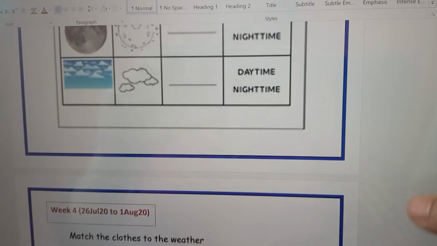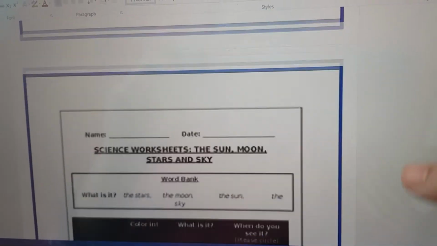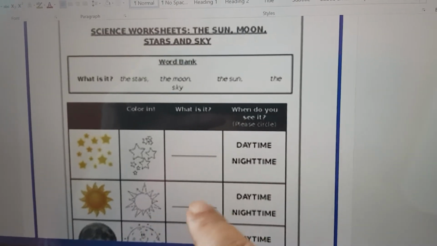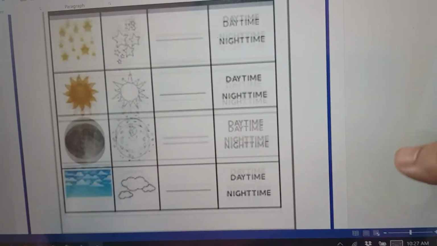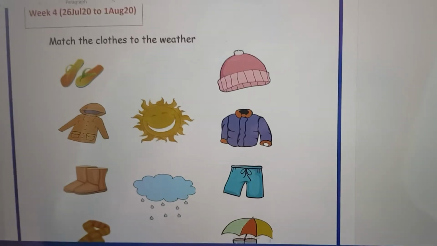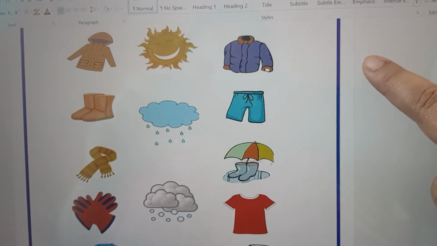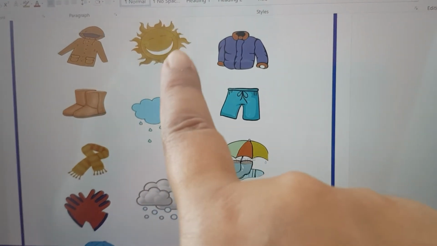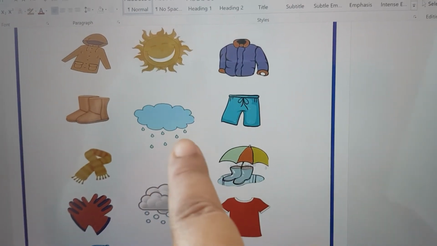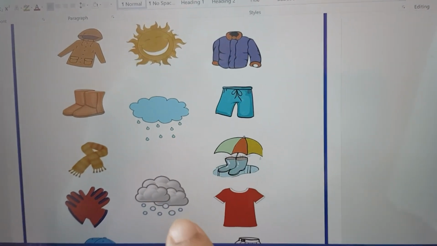This is week 3 activities, 2 exercises. One is matching and one is coloring the picture, naming the picture, and when do you see it, daytime or night time. Then week 4, see what is it. It is also matching. In the middle there are 3 weathers: one is hot summer, one is rainy, and one is winter.